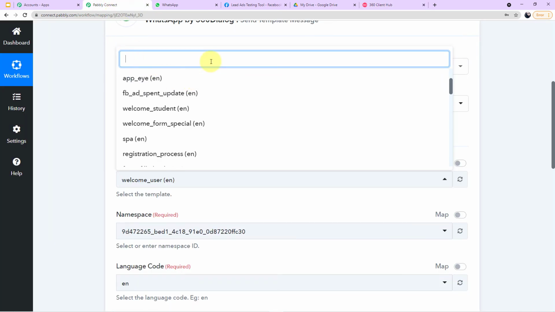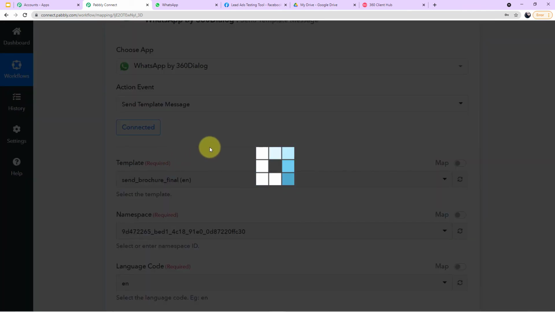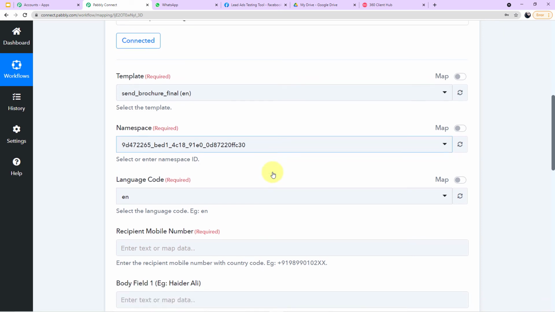So I'll come to my Pabbly Connect account here, and I will search for the particular template. Okay, this is the particular template, send brochure final. I'll choose this template and let it load for a second, guys, please. Now this field of namespace will be automatically filled up, and the language code also.